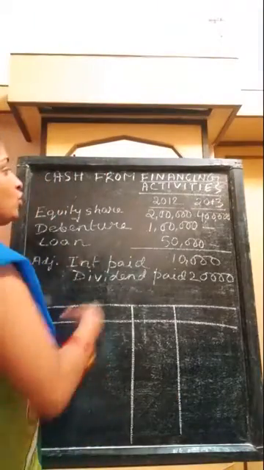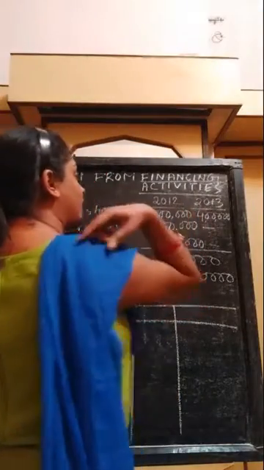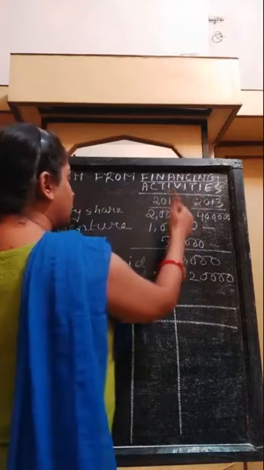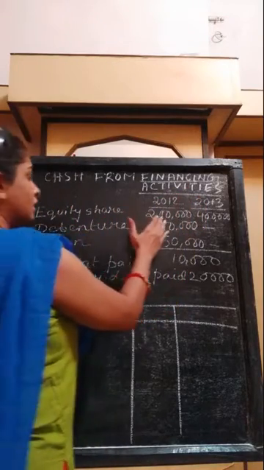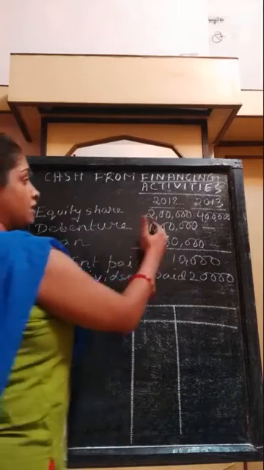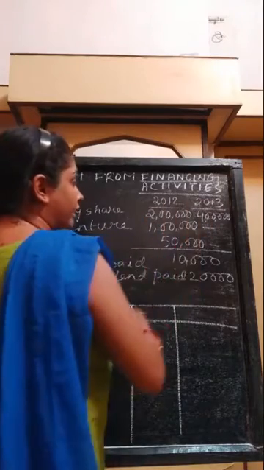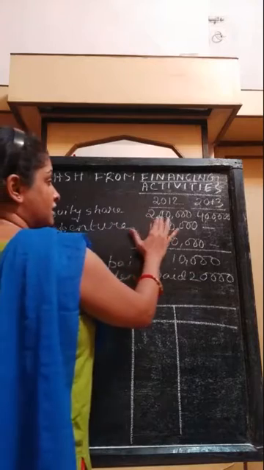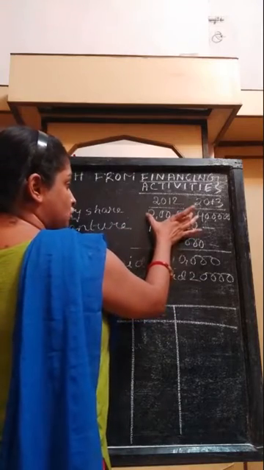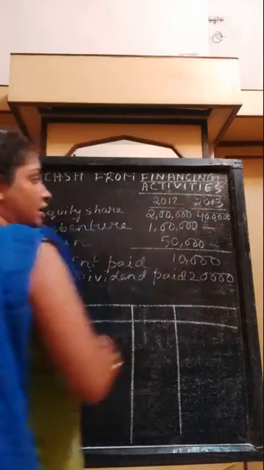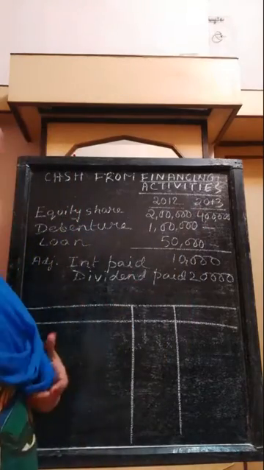Again, we will compare two year endings. I have given 2012 and 2013, and the different values of these three items in these two consecutive year endings. Equity share is 2 lakh rupees in 2012, whereas at the end of 2013 it becomes 4 lakh.